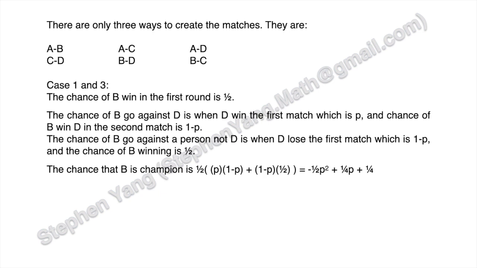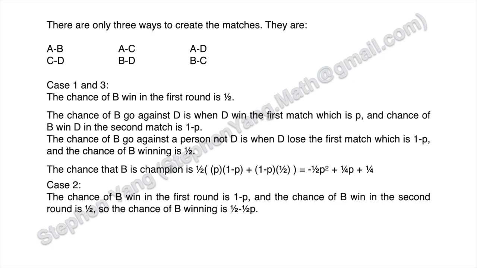So in these 2 cases, the chance of B becoming the champion would be a half times P times (1 minus P) plus (1 minus P) times a half, which equals negative a half P squared plus 1/4 P plus 1/4.